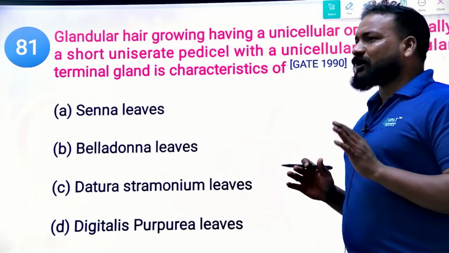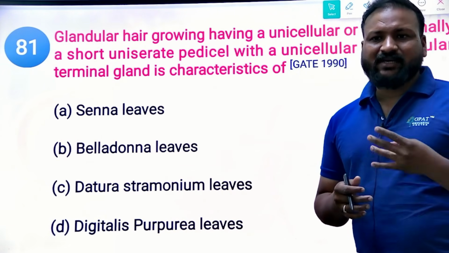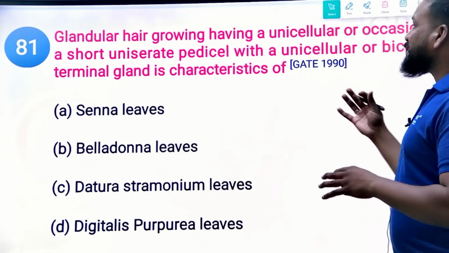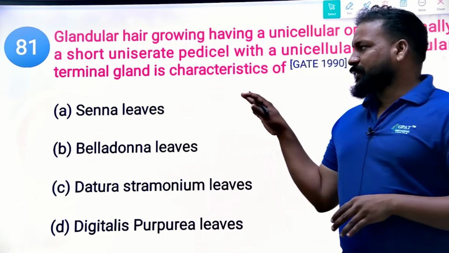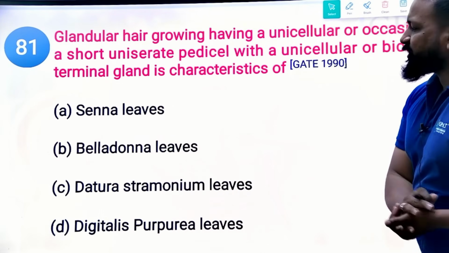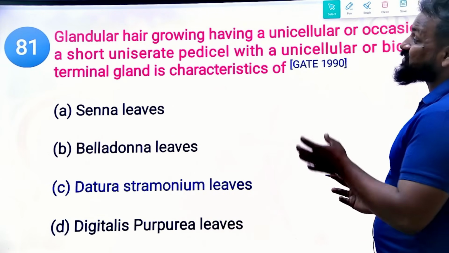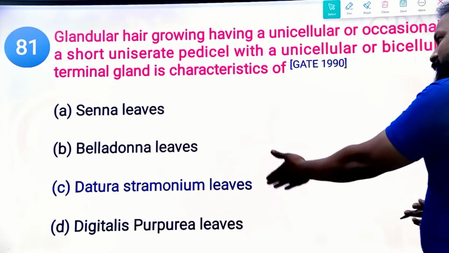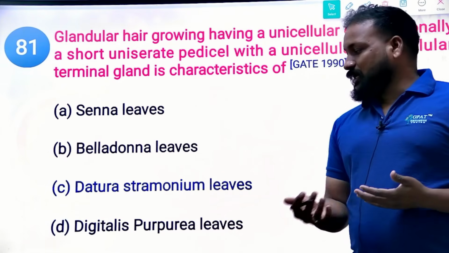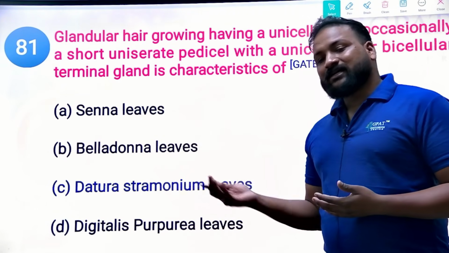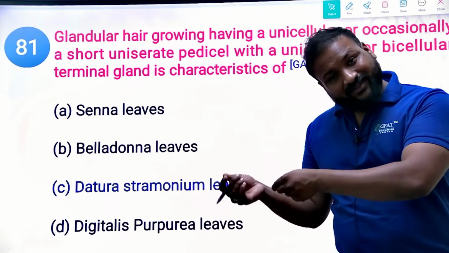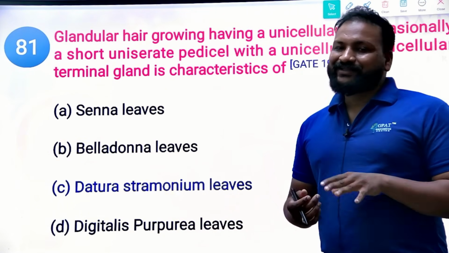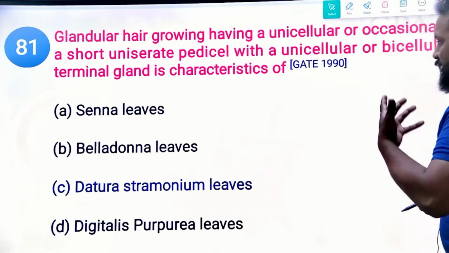Remember these, and also for a few leaves like digitalis, senna and vasaka, you should remember the microscopy. These are previous year questions, just to understand. So what is the right answer here? The right answer is Datura stramonium leaves have glandular hair. These leaves are repeating now also. Along with that, you can add vasaka: digitalis, datura, belladonna, senna and vasaka. Try to cover the microscopy of these leaves, so that you will mostly get the questions from these.